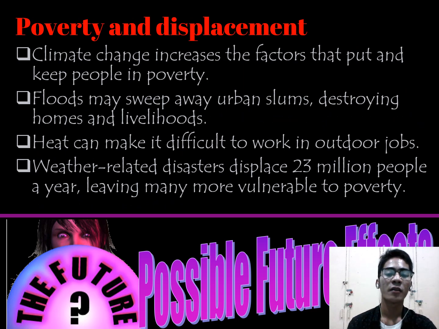Poverty and displacement is one of the effects of global climate change because it increases the factors that put and keep people in poverty. Also, floods may sweep away urban slums, destroying homes and livelihoods. Heat can make it difficult to work in outdoor jobs. Weather-related disasters displace 23 million people a year, leaving many people vulnerable to poverty.